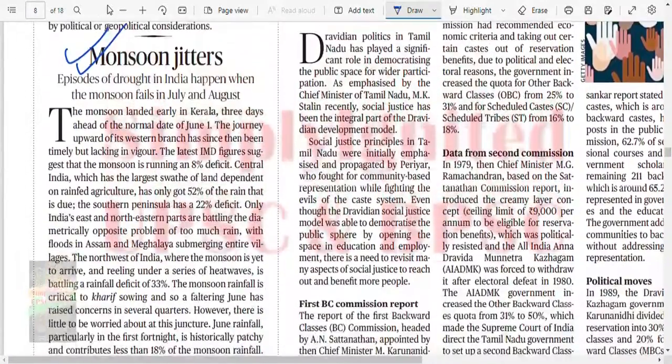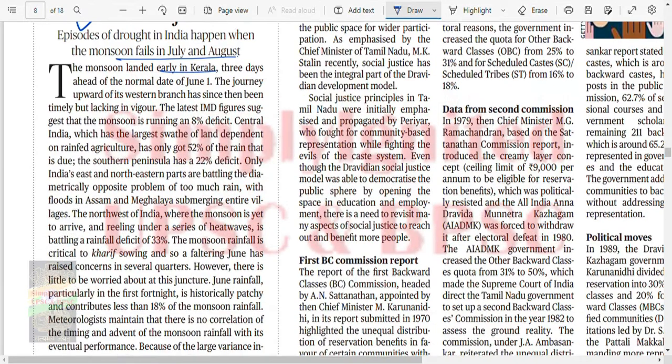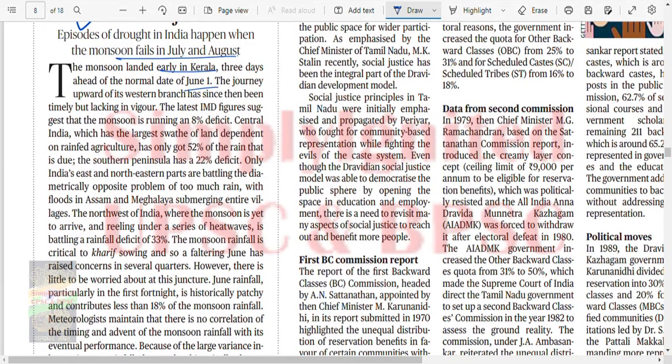So the second one is monsoon jitters. Episodes of drought in India happened when monsoon fails in July and August. The monsoon landed early in Kerala, 3 days ahead of normal date of June 1. The journey upward of its western branch has since been timely but lacking vigor. The latest IMD figure suggests that monsoon is running 8% deficit. Central India, which has largest swath of land dependent on rain-fed agriculture, has only 52% of rain that is due. The southern peninsula has 22% deficit. Only India's east and northeastern part are battling the diametrically opposite problem of too much rain, with floods in Assam and Meghalaya submerging entire villages.